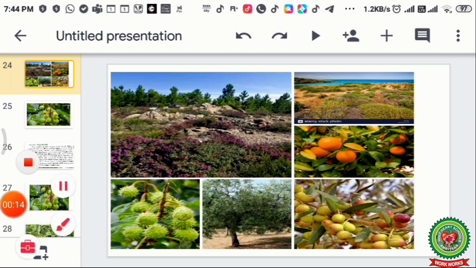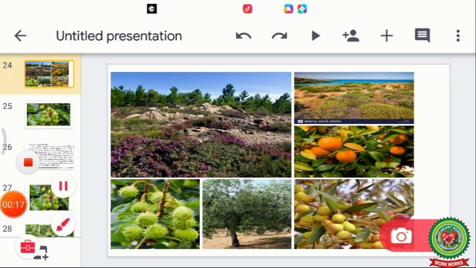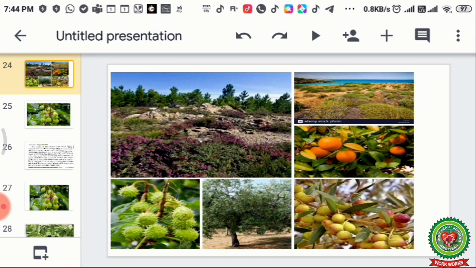These pictures show the different types of vegetation found in Mediterranean type of climate. Like these, all are the scrublands which are found on the coastal areas or near to the seas. Now these are some of the trees which are found over there. This is an orange tree. This is an olive tree. This is a walnut tree, and these are chestnut which grow in Mediterranean region. These are the main vegetation which is grown in Mediterranean region.